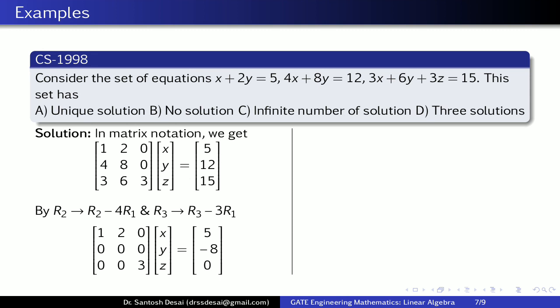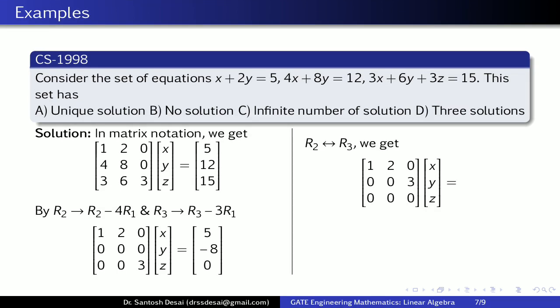But this is not the echelon form of the given matrix. So again we use a transformation: interchanging R2 and R3. So the first row is as it is. Now our third row becomes the second row and the second becomes the third. Again xyz as it is. Similarly we make the corresponding changes on the RHS. So thus we get 5, 0 and minus 8.